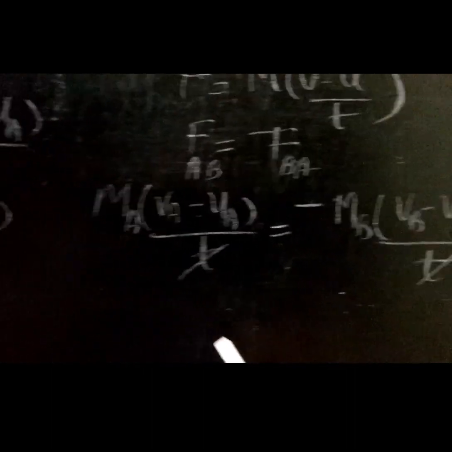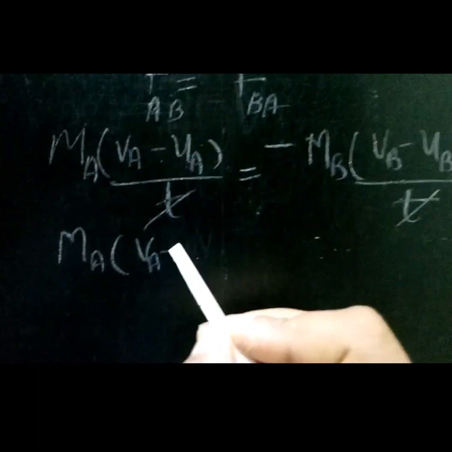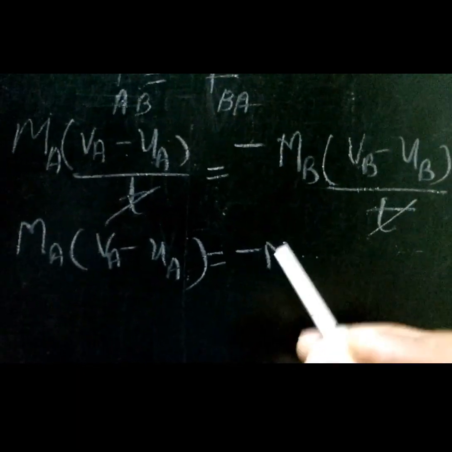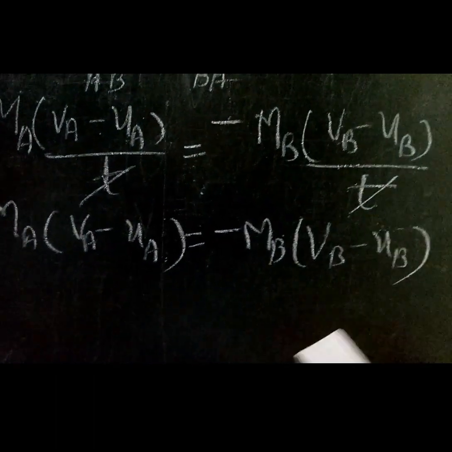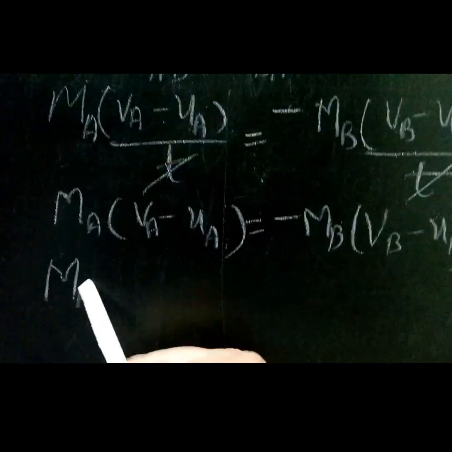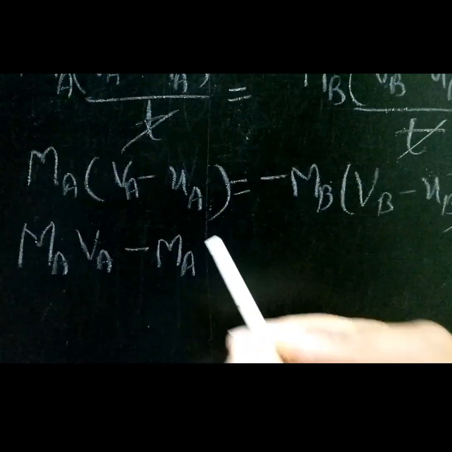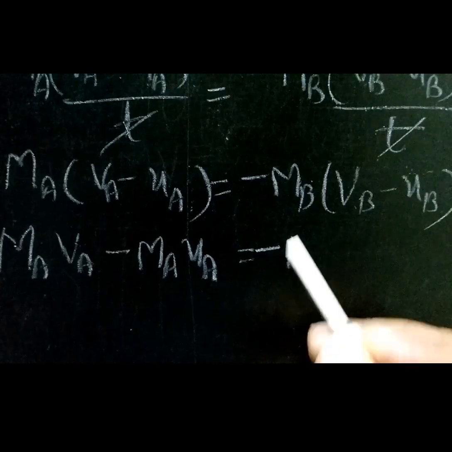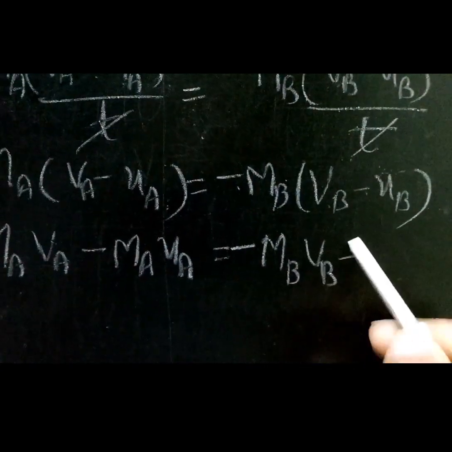Then the equation becomes MA into (VA minus UA) is equal to negative MB into (VB minus UB). Multiplying, we get MAVA minus MAUA is equal to negative MBVB plus MBUB, since negative and negative become positive.